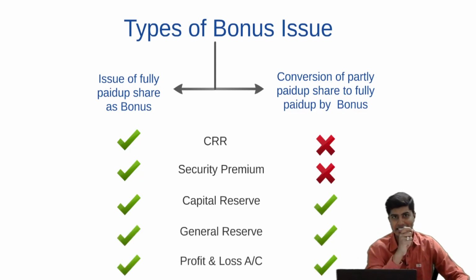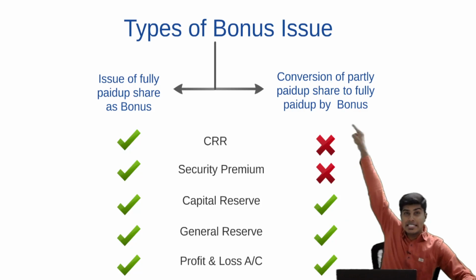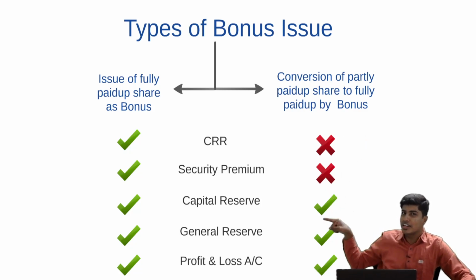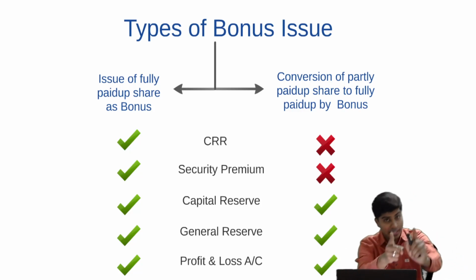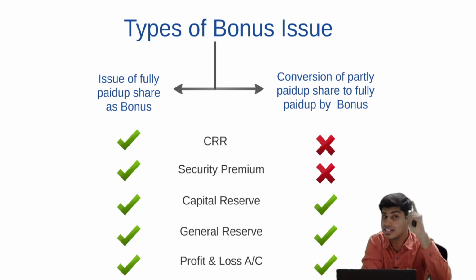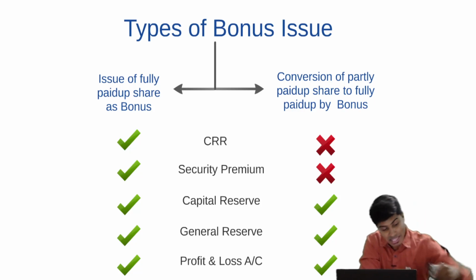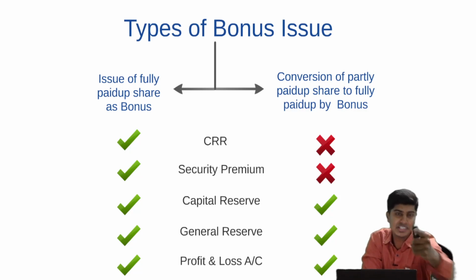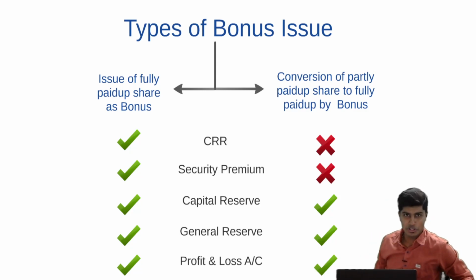So the condition is, when you are converting partly paid up shares to fully paid up by way of bonus, you cannot utilize CRR and security premium, but you can utilize capital reserve, general reserve and P&L. Don't forget that the condition of security premium and capital reserve utilization is subject to the clause that it is realized in cash. I hope you haven't forgotten.